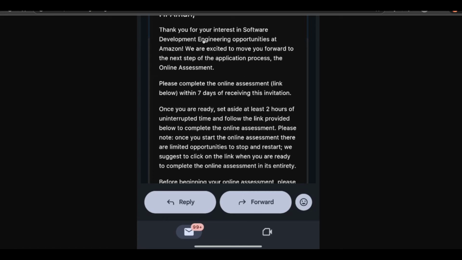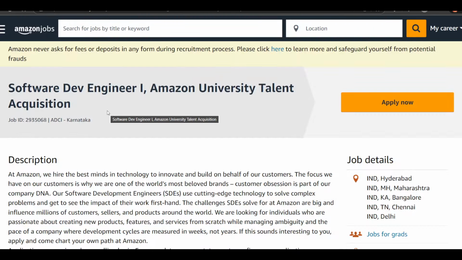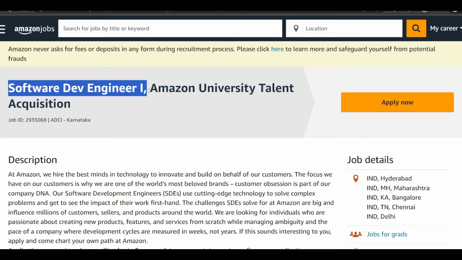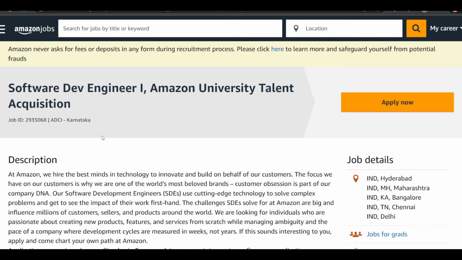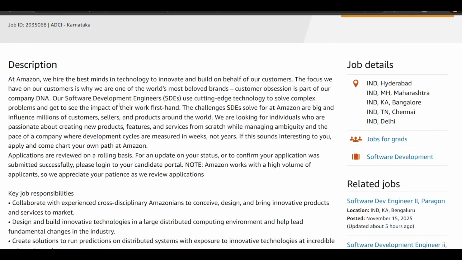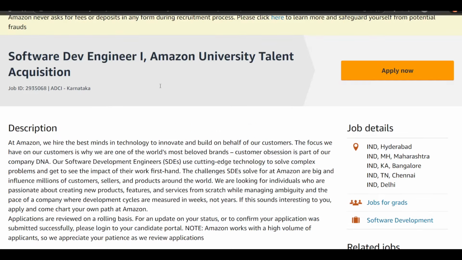Okay. Again, they have continued the hiring with the new phases for Amazon Software Development 1, Amazon University Talent Acquisition. See, if you have previously applied for this, you can withdraw your application. After withdrawing, you can reapply for this. Okay, so I would suggest if you have applied previously for this, you can withdraw and reapply.